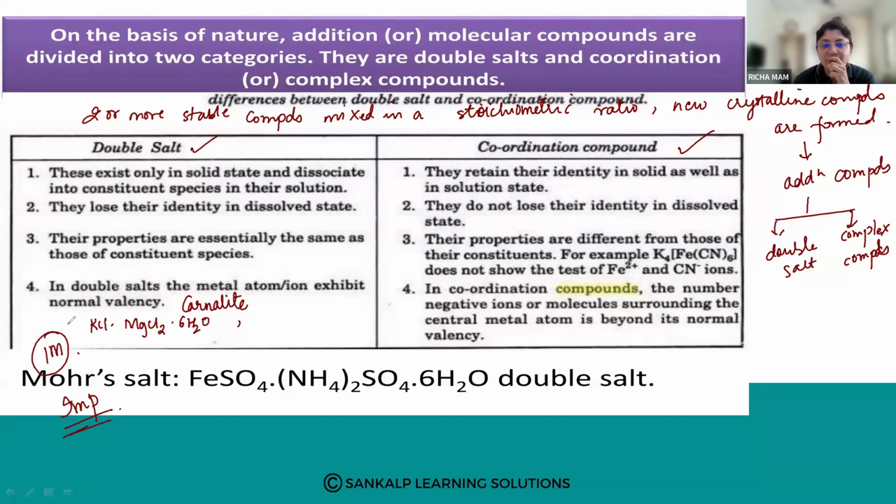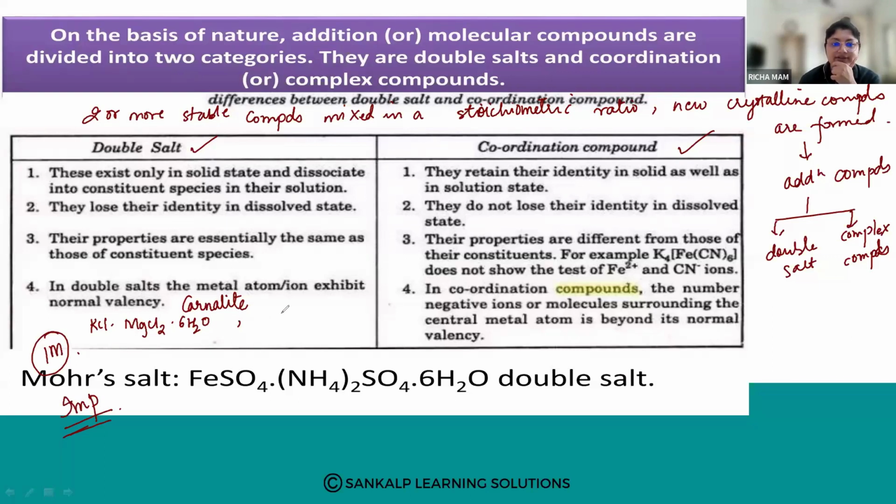FeSO4 dot (NH4)2SO4 dot 6H2O. You need to remember this. Mohr's salt, very, very important. Next.